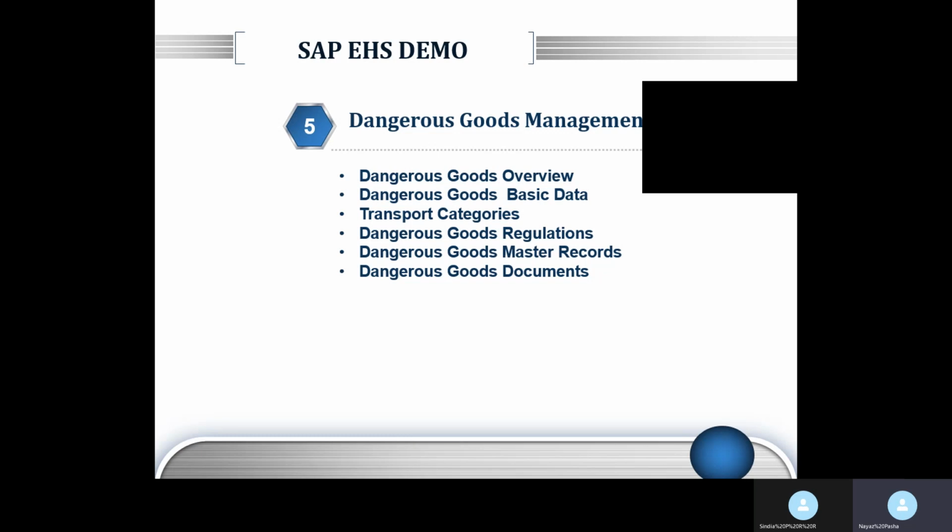So depending on what kind of mode of transport you are using for the transportation of dangerous goods, you can decide which transportation method you will be using, what the applicable regulations on that transportation are, and what the documents required for that transportation are. So all the data required for your dangerous goods management can be created, including the documents. Okay, so that is why dangerous goods management is one of the backbone components in EHS.